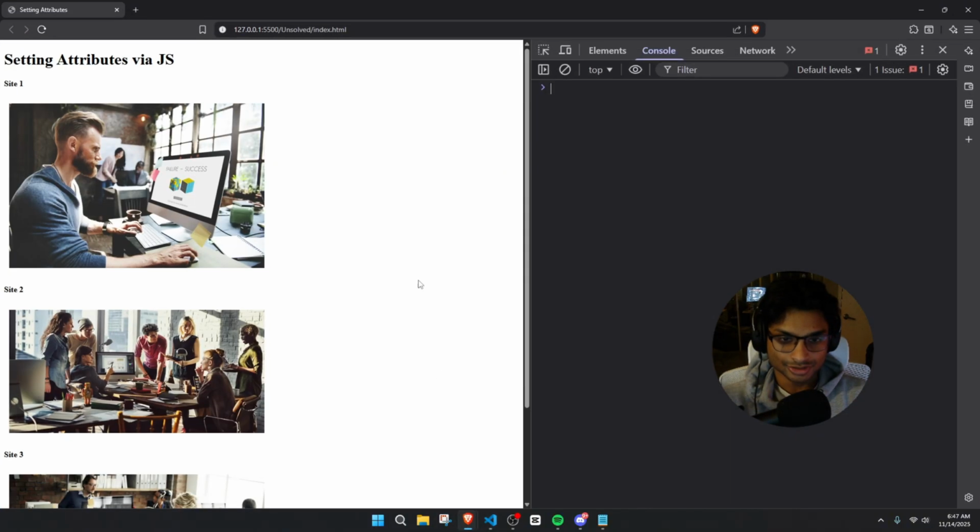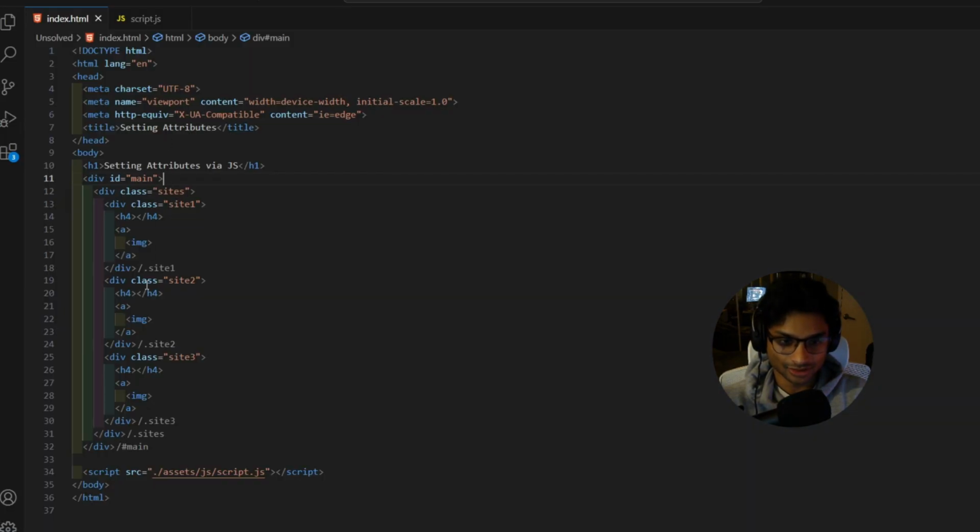Alright, so here's the web page that we'll be working with. Now let's dive into the HTML of this to see some of the backend. In this HTML, we have a main container with a site section, which includes 3 div elements, each containing an H4.